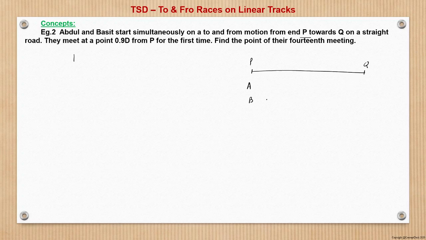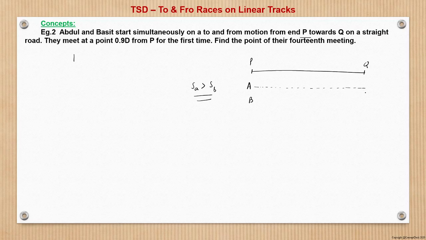So now let us see here. Let us assume that the speed of Abdul is greater than the speed of Basit. Anything we can assume; even if Basit is faster than Abdul, any combination we can take. Now this is an important concept here. If Abdul is faster than Basit and both start from the same point, right from the start of the race Abdul will take a lead and keep on building the lead. He will not meet Basit in his first round.